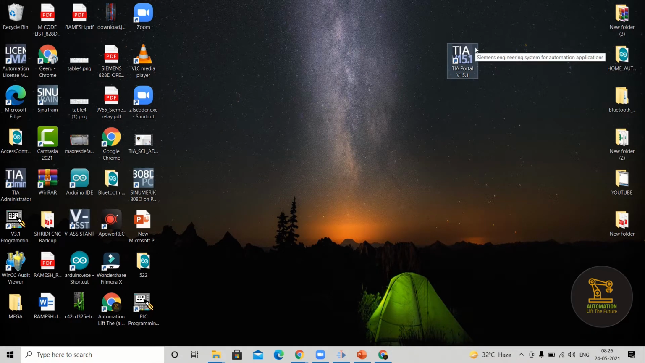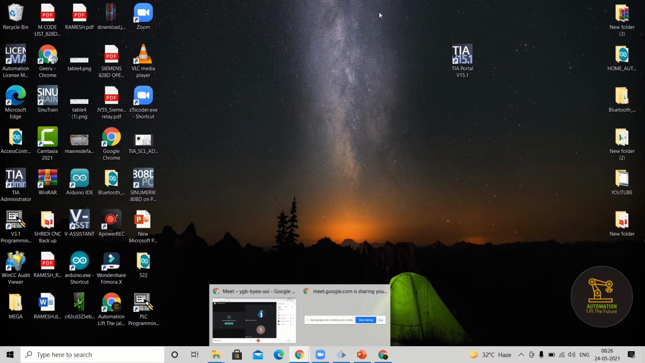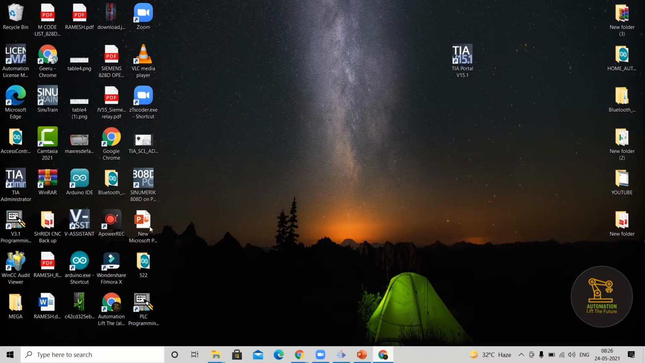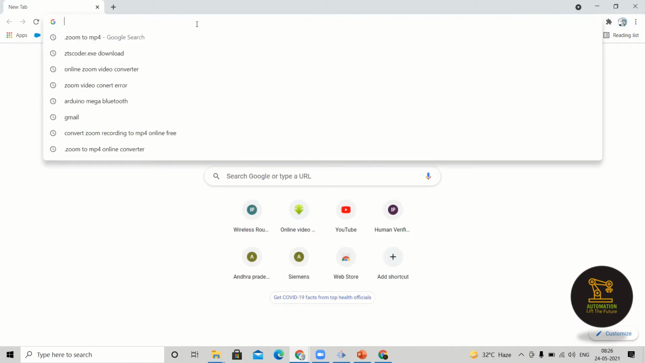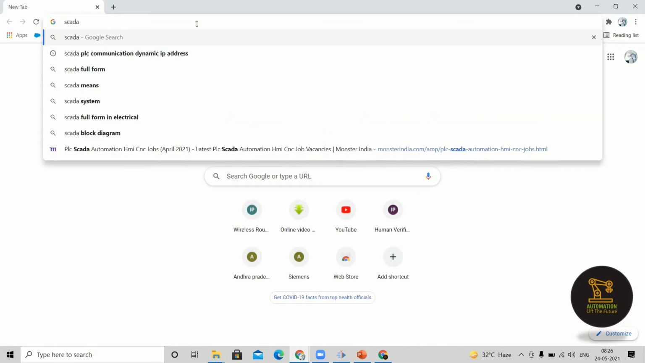And now we will learn about SCADA. So before knowing what is SCADA, generally we'll go for a few slides or a few images from the internet. They'll get to know what SCADA is exactly. So, for example, I'll just go for SCADA images.